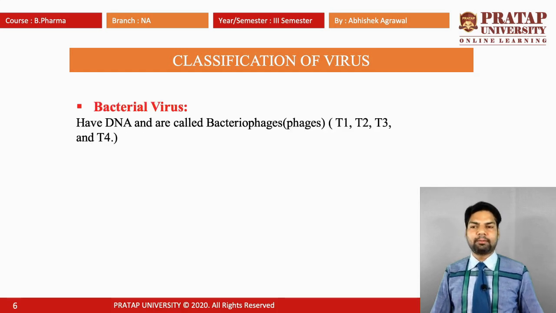Third is the bacterial virus. The bacterial virus has DNA and is called a bacteriophage. Bacteriophages are such as T1, T2, T3 and T4 and so on.